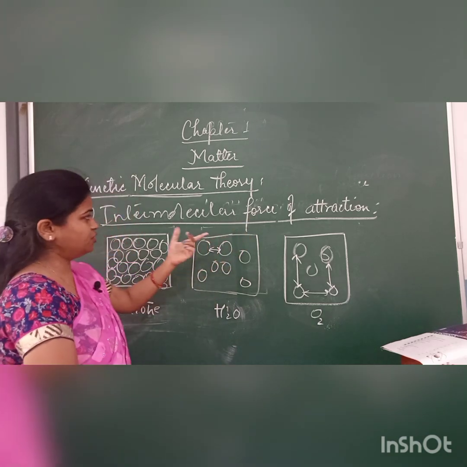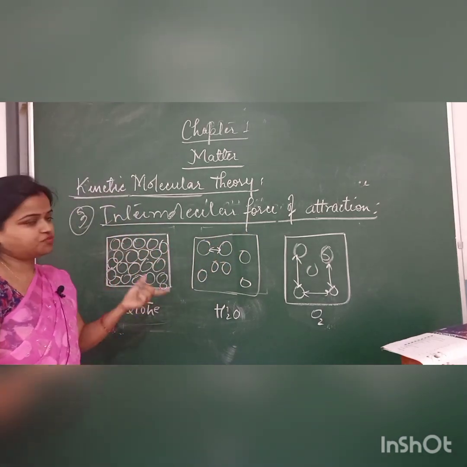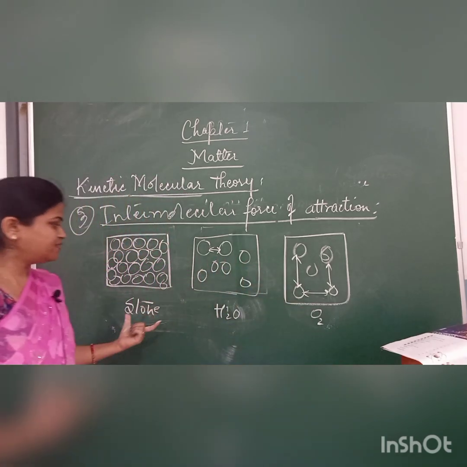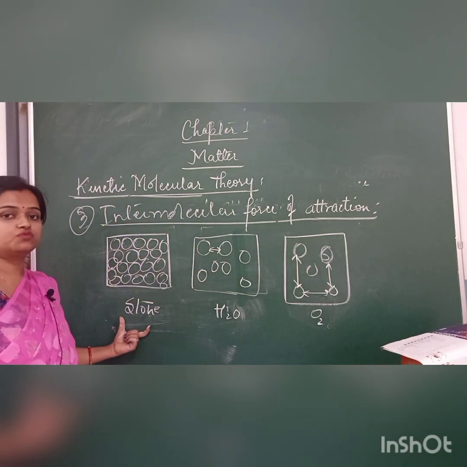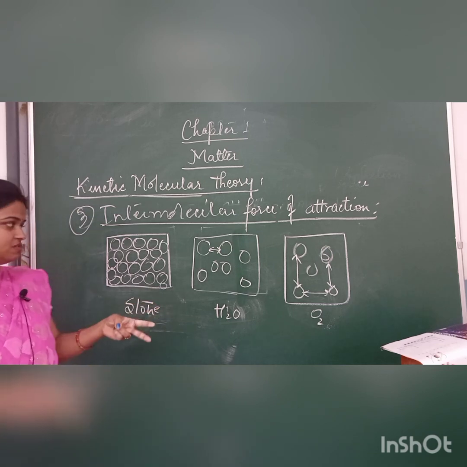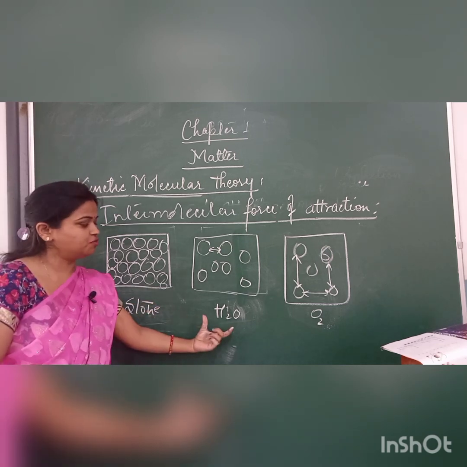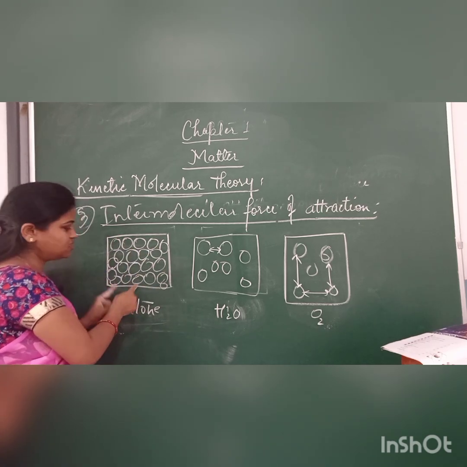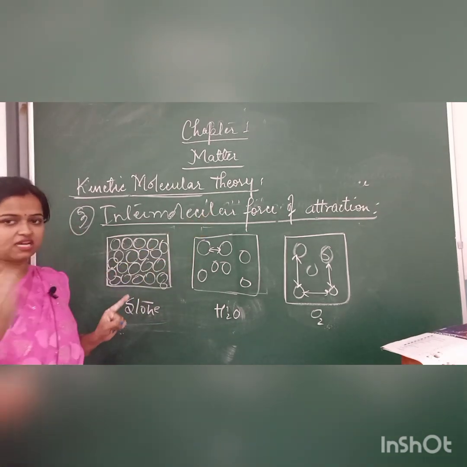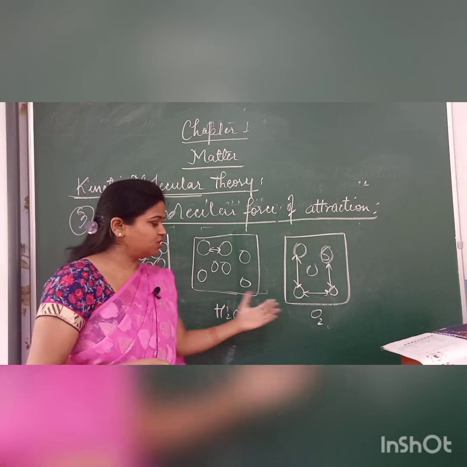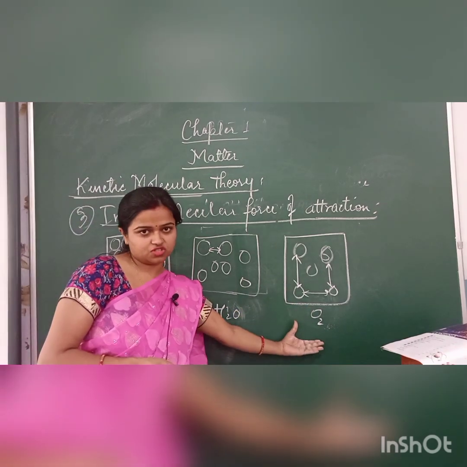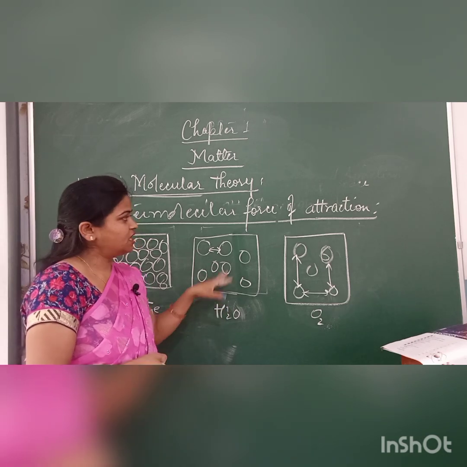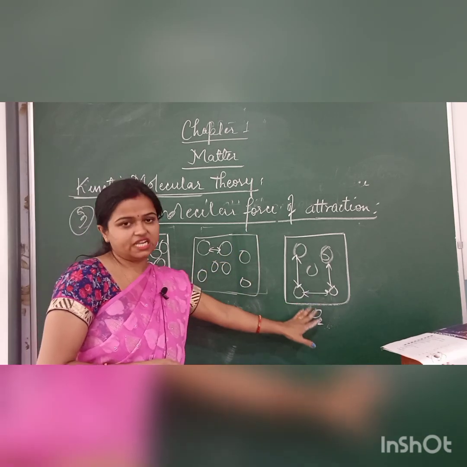Just before this I told you about the spaces. So if space is maximum, force will be least. If space is least, force will be maximum. They both act vice versa, okay? So please keep this in your mind. If any particle has molecules compactly arranged, its force of attraction will be maximum, and as we go to water as well as oxygen gas, the space between the molecules is more, hence the force of attraction becomes less.